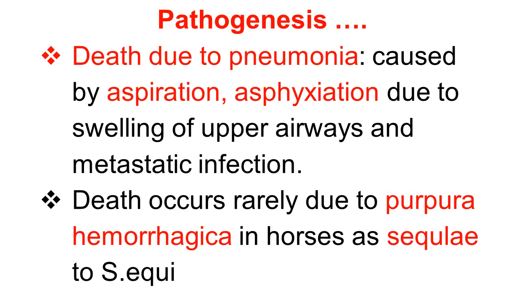There is another disease that occurs as a sequela of Streptococcus equi strangles, called purpura hemorrhagica. There is damage to the blood vessels and extravasation of the blood subcutaneously. That is called purpura hemorrhagica.